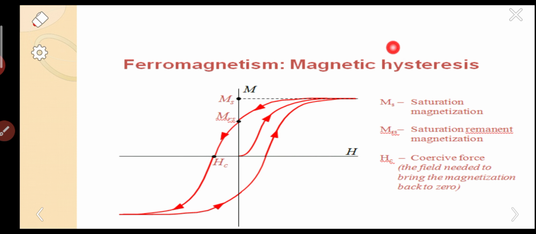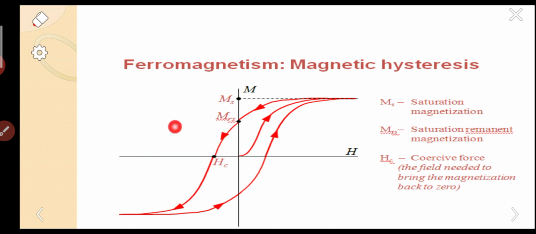For a practical application, I am giving the transformer. These ferromagnetic materials are used in transformer cores. If you are aware of transformers, heat is produced in the transformer because of this alternating current. So this is the hysteresis loss.